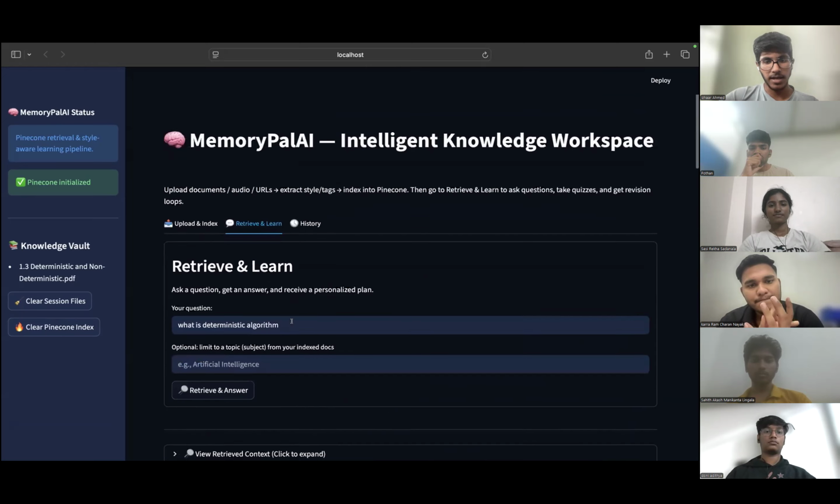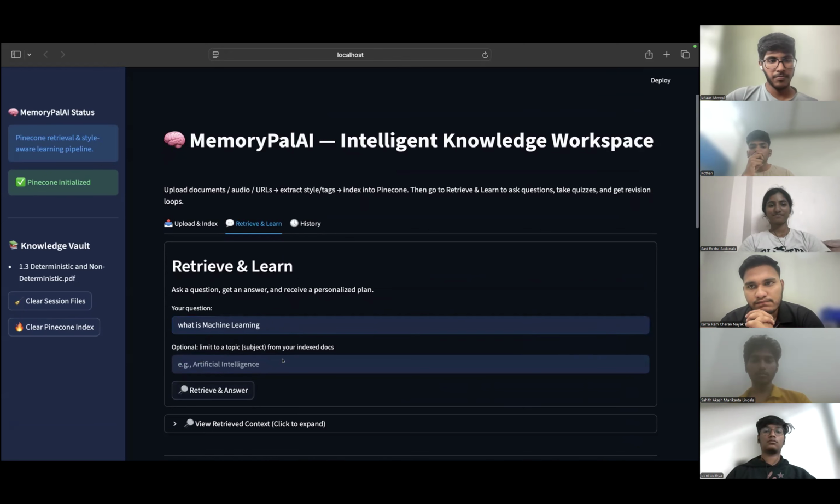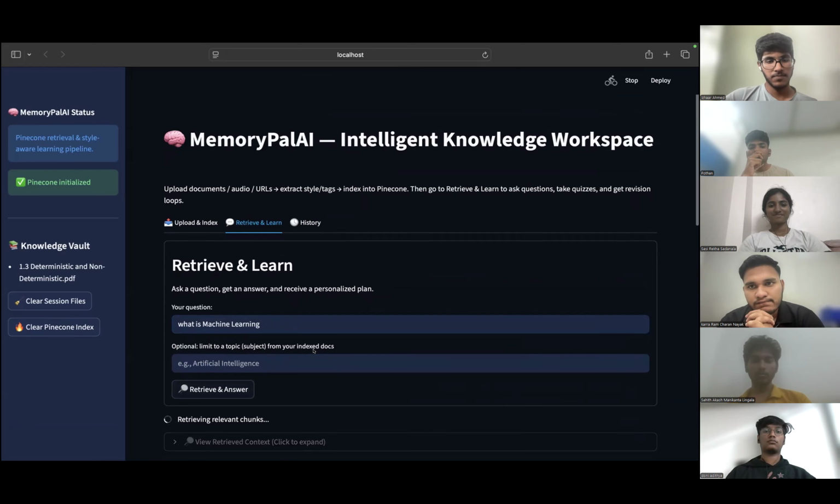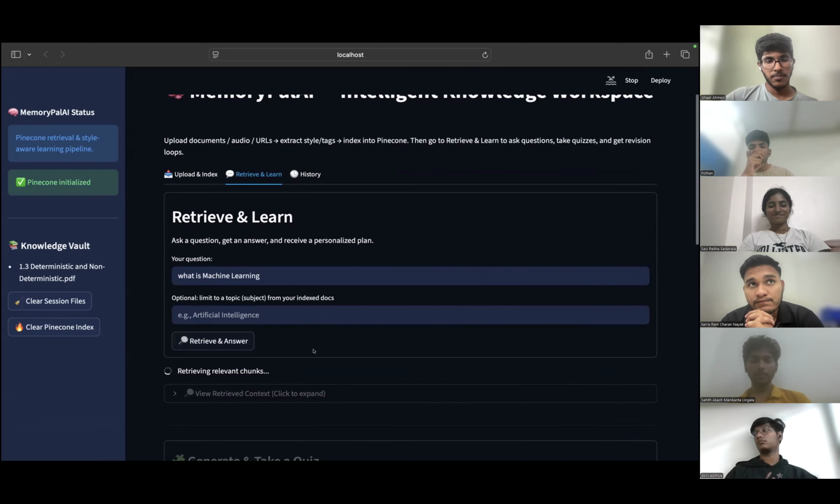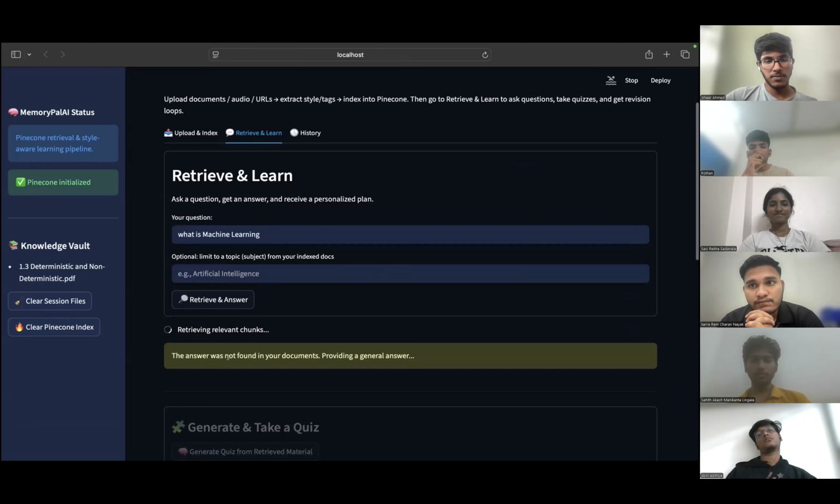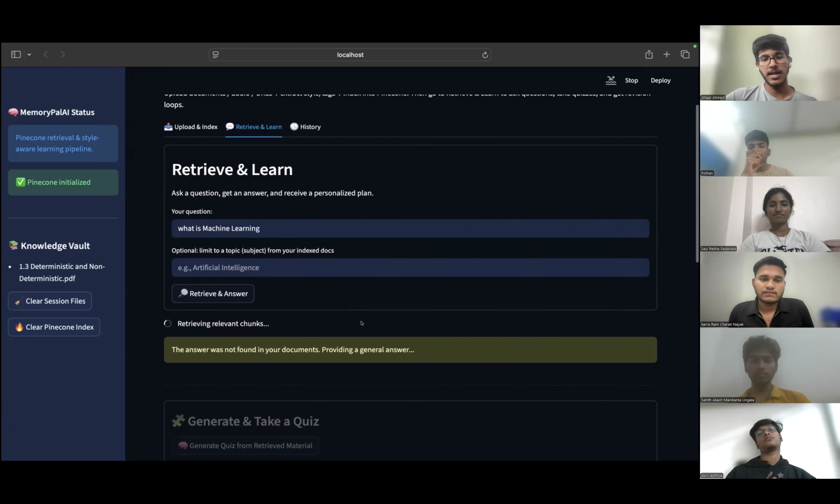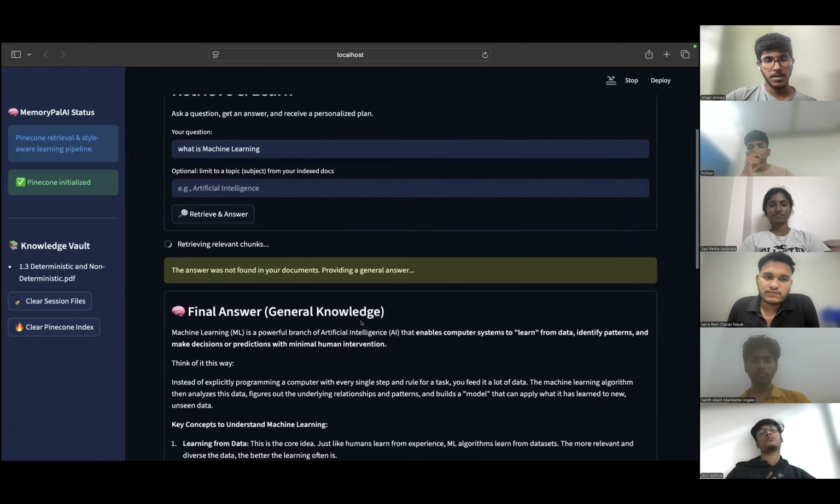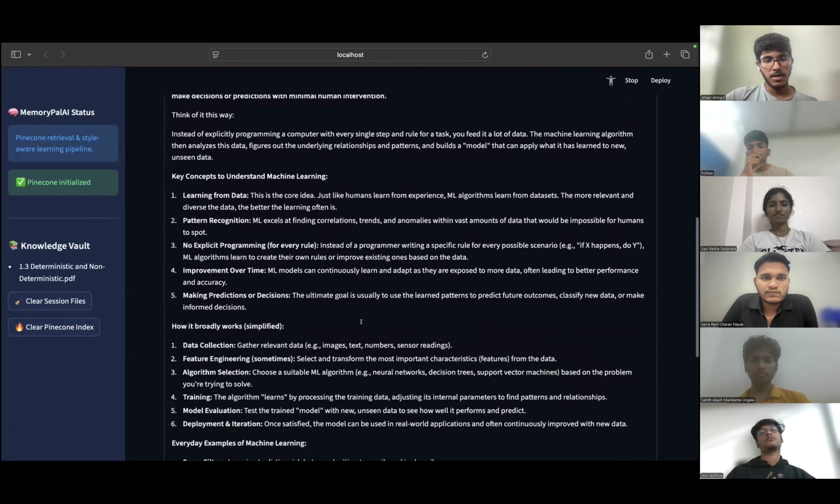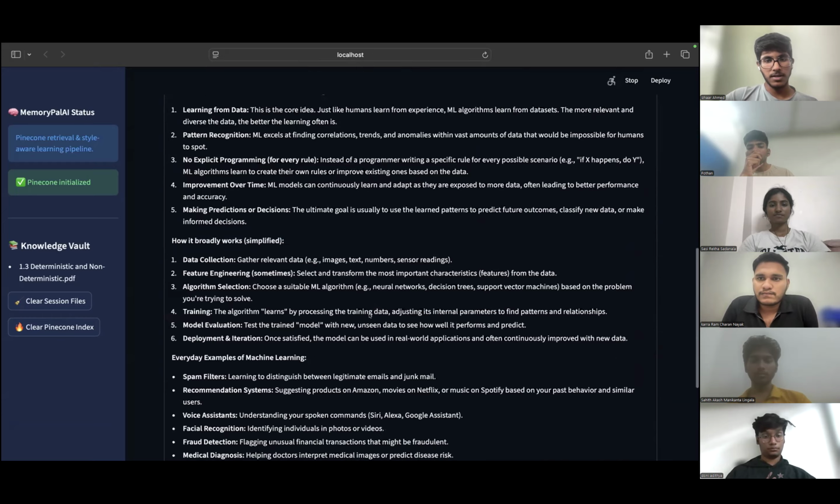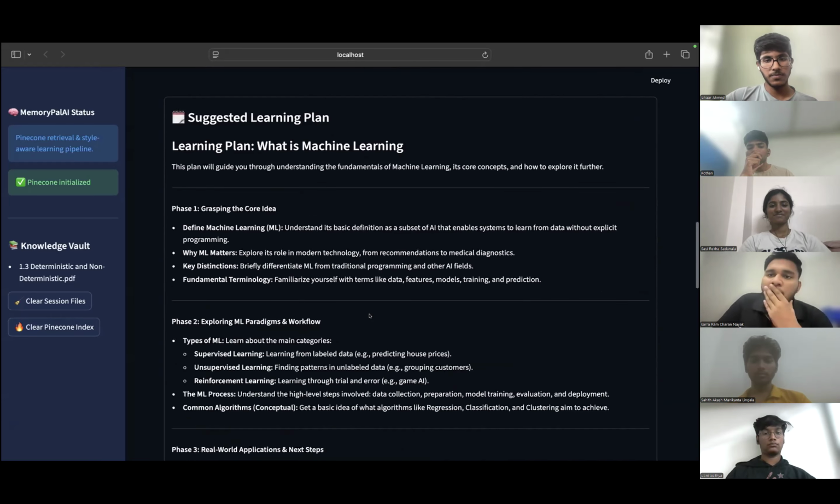If we ask any other topic than the document, like what is machine learning, we can see that the answer was not found in our document. Then this uses the Gemini API to give the general answer. As you can see, we got the general answer. And we will get the learning plan for how to learn machine learning also.